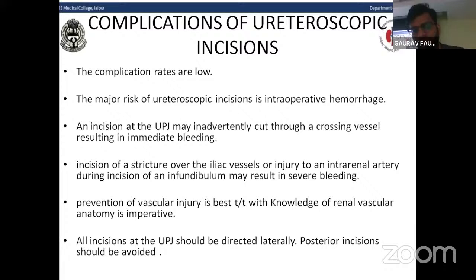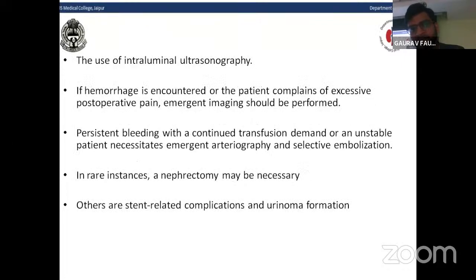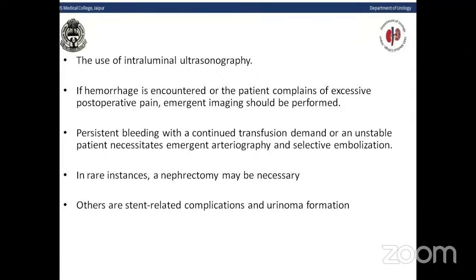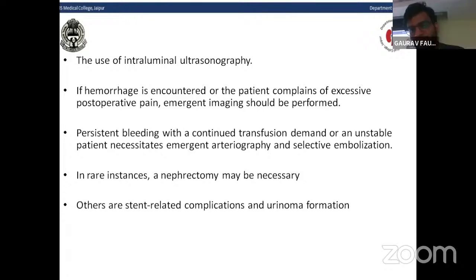The prevention of this vascular bleeding is best achieved with knowledge of the renal vascular anatomy. All incisions at the UPJ should be directed laterally. Posterior incision should be avoided to prevent vascular injuries. Nowadays, intraluminal ultrasonography is also used to know the exact location of the vessels near the ureter to avoid injury to these vessels.